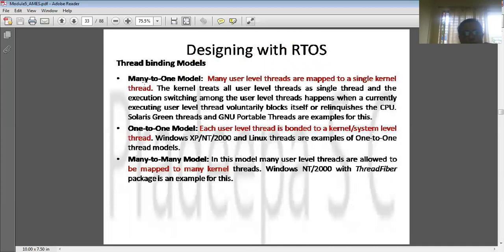Then we will see what the thread binding models are. What models can we have? Many to one, that means with a single kernel thread, many user level threads can be created. You can have a one-to-one model also, where a single kernel thread is bound to a single user thread. And in the many to many model, many kernel threads are bound to many user threads, right?